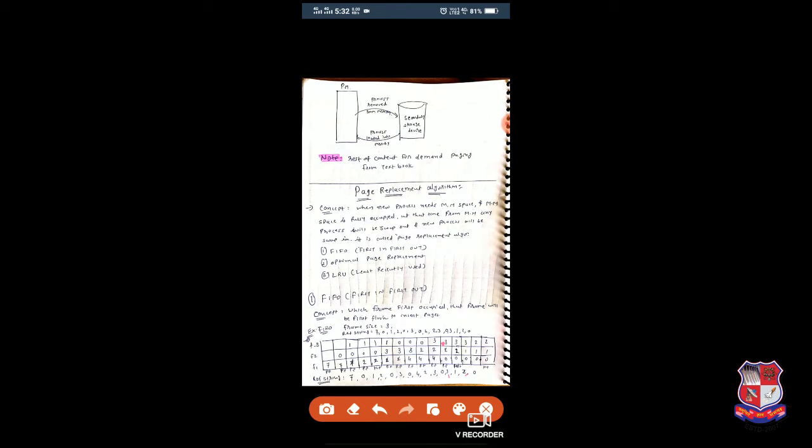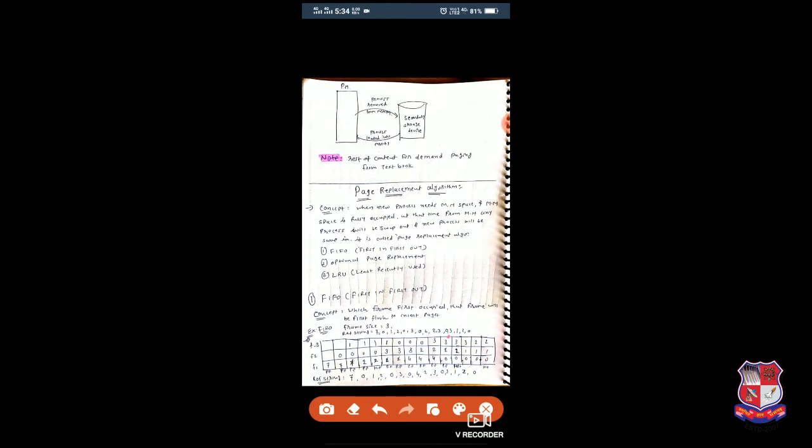Now 2, so here 2 is again available, and page hit occurs. So 0 2 3 again. Now after 3 again we have 0, so again page hit occurs, so we put 0 1 3 as it is.